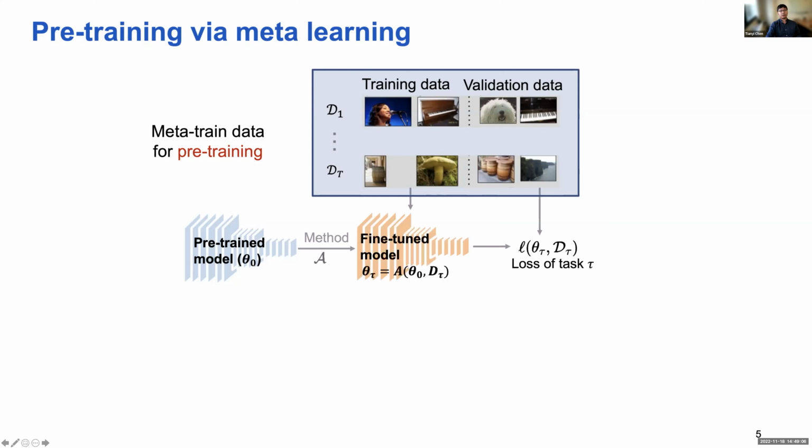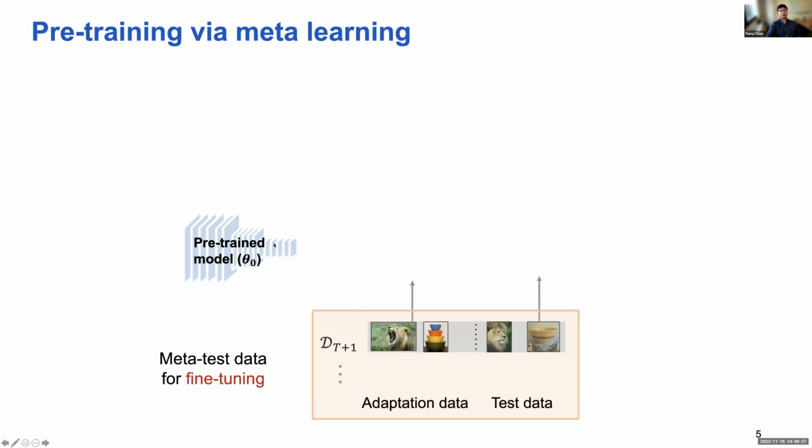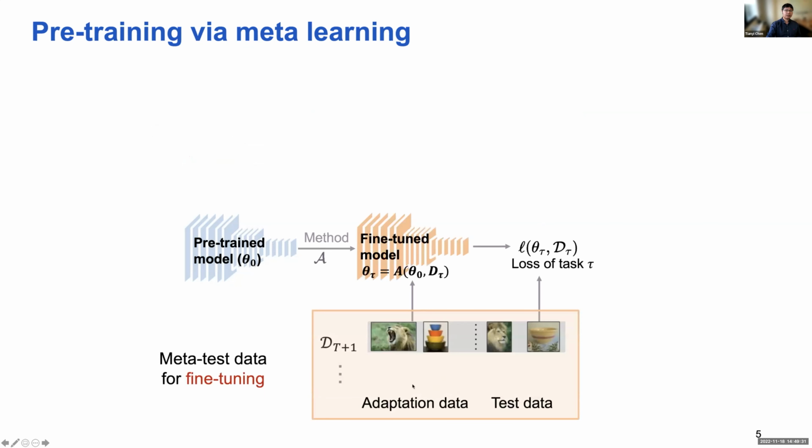In the pre-training stage, it simulates that the model theta 0 will be adapted to theta tau on task tau, and then it minimizes the cost function to find the best pre-trained model that does a good job in adapting to the T tasks we observed. In the testing stage, we use the pre-trained model from the pre-training stage, adapt it to the new task using the adaptation data, and then evaluate on the testing data.